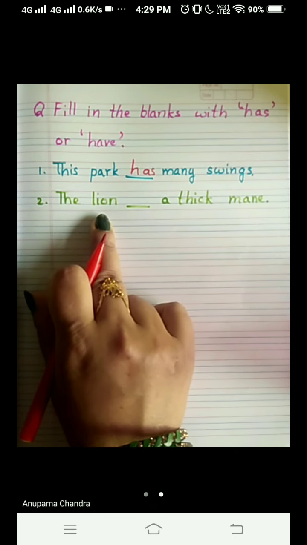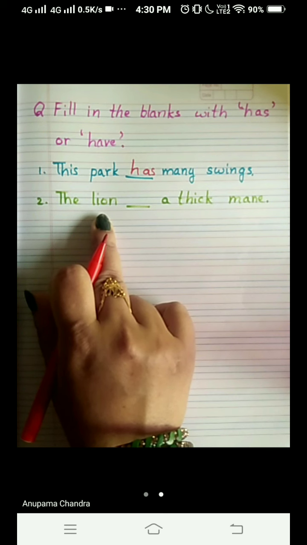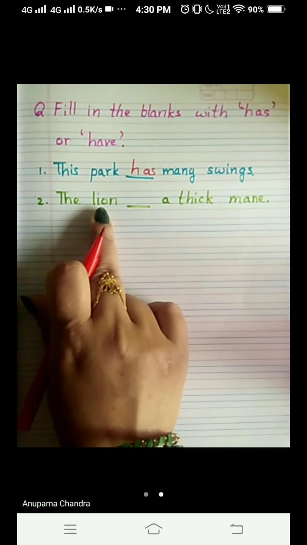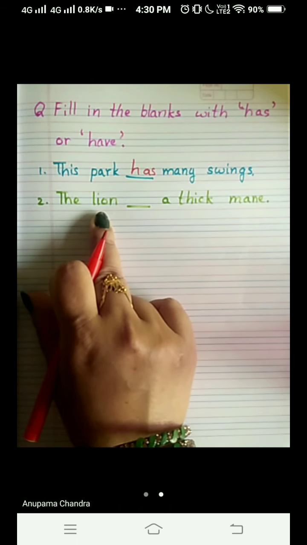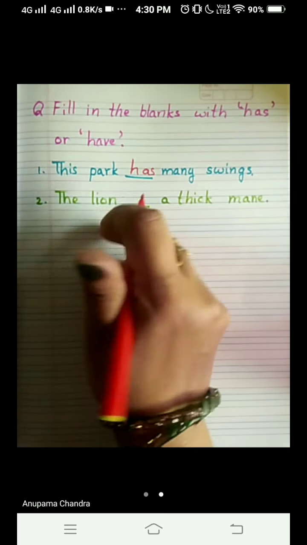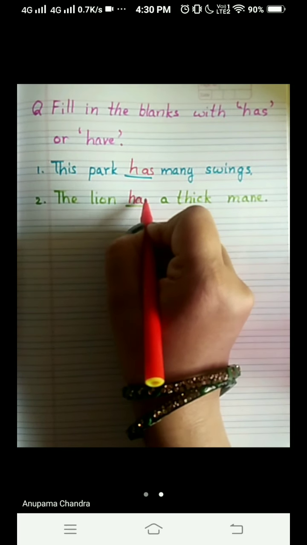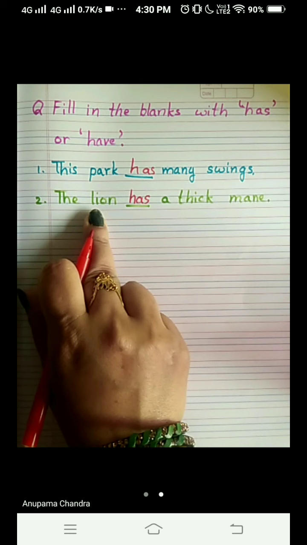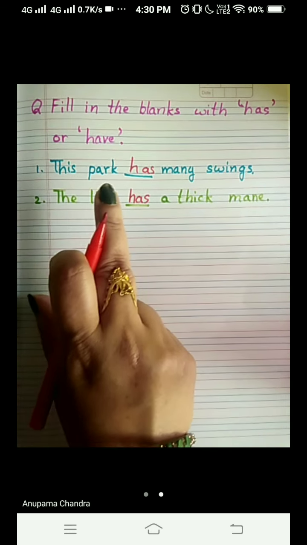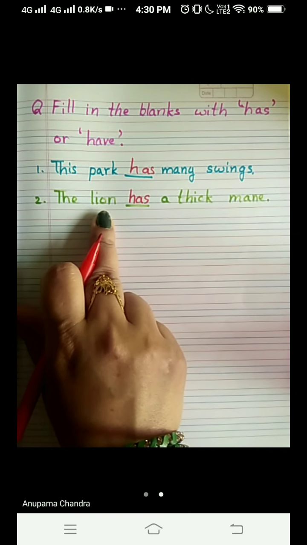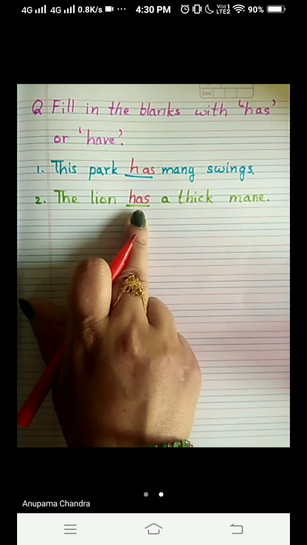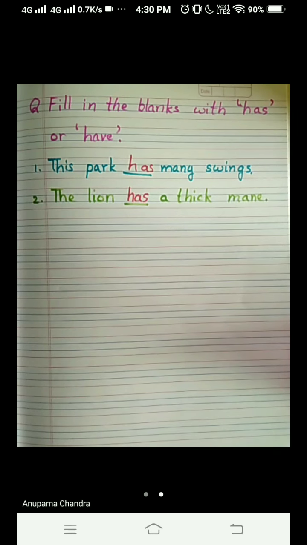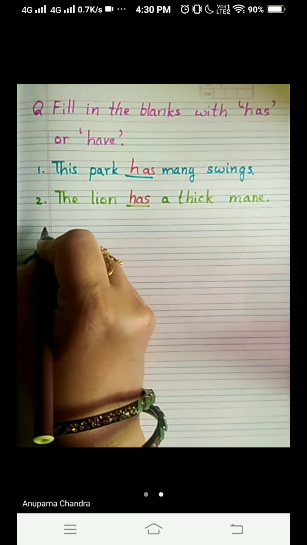So we are going to check the number. How many lions are there in this sentence? The lion. S is not written, so it means only one lion is there. So again we are going to write here has, because we use has for one animal. Remember, we use has when we talk about one person, place, animal or thing, right? And here we have one animal, so we will use here has. Okay, come to number 3.